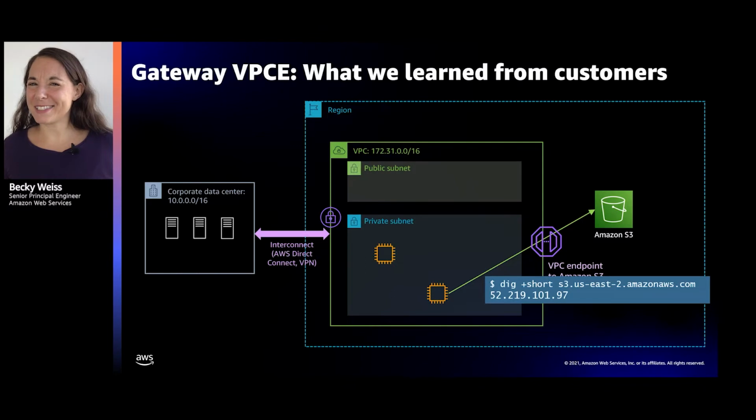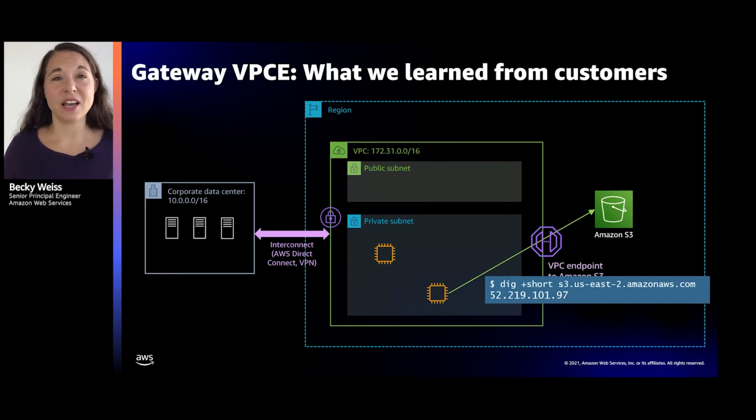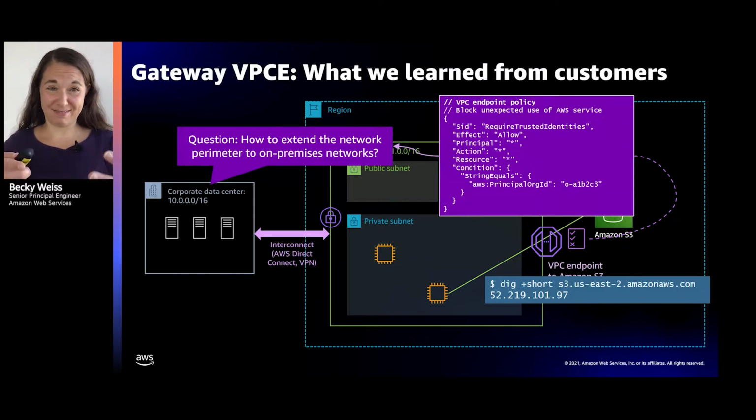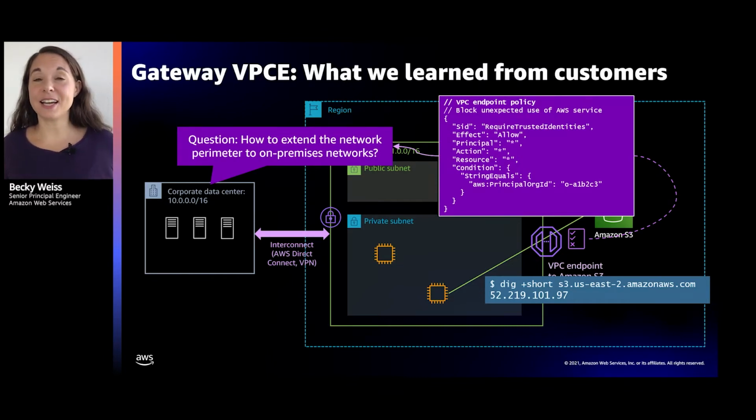You remember at the beginning I was saying that one of the initial impetuses for us to create the VPC product was these customers with on-premises networks. You have customers with some workloads that are in EC2 in their VPC talking to S3, and some workloads that are on premises also talking to S3. And these customers say, great, we love this VPC endpoint. We love that the policy lets you create some rules around how S3 should get used from my network. Can I extend that to my on-premises network?